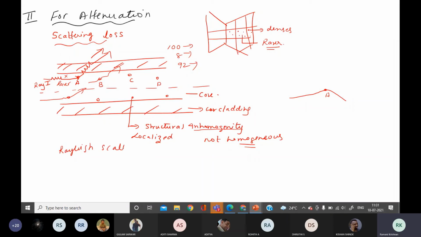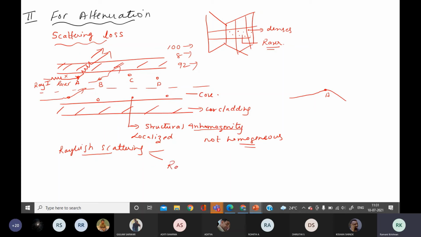That's why I say sky is blue in color. Don't ask why in the morning it is red and orange. That is called Rayleigh scattering. The same Rayleigh scattering is taking place here because laser light wavelength is very small. The size of these small points A, B, C is also very small. So Rayleigh scattering takes place where the amount of scattering is very high. Now what does Rayleigh scattering state?